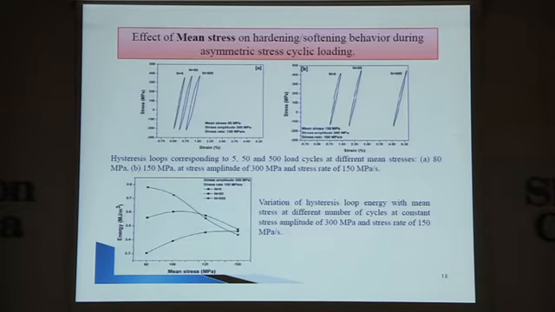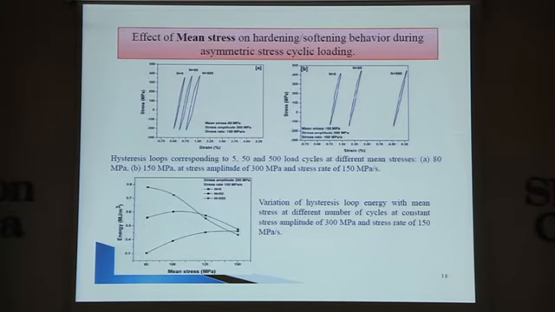I'll quickly come on to the hardening and softening behavior of this particular material. You can see the first two plots are showing the effect of mean stress, and plots A and B are showing the minimum and maximum values for 5, 10 and 500 cycles, which can be easily seen from this plot. There is a softening when we compare the fifth cycle. We can see the plastic strain energy is continuously increasing as we increase the mean stress from 80 to 150. But for a higher number of cycles, it is continuously decreasing. It's showing a hardening behavior.